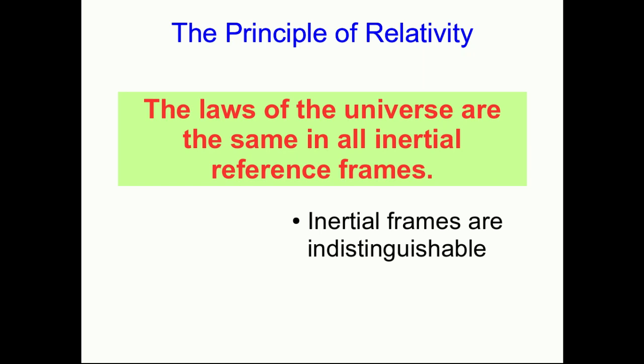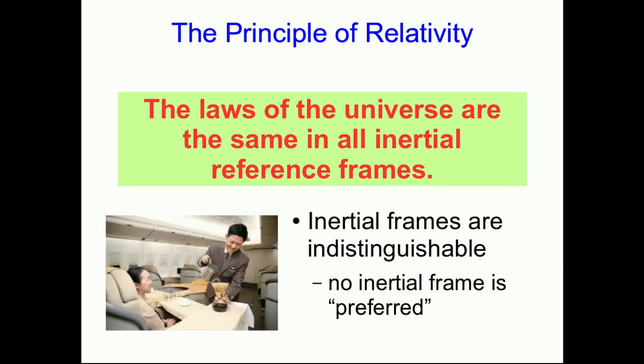One of the consequences of that is that inertial frames are indistinguishable. An experiment carried out in one frame can't tell you how fast that frame is moving relative to any other. And so we don't prefer any frame. I've tended to sort of prefer the Earth frame, but there is no reason to prefer any frame. And you've seen this, that no experiment tells you anything about the velocity of your frame. This flight attendant can pour that coffee in exactly the same way they would standing on the ground, even though the plane they're in is probably going over 250 meters per second.